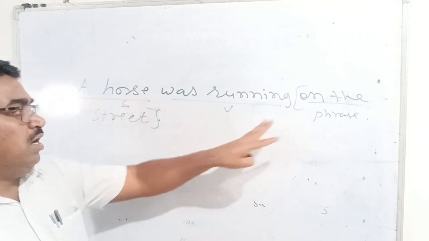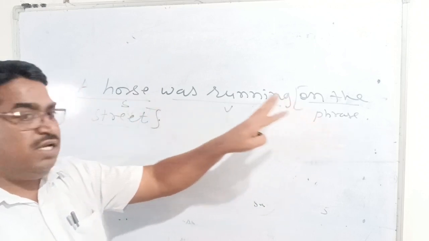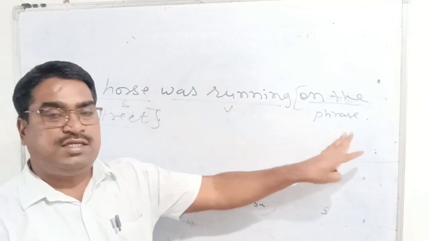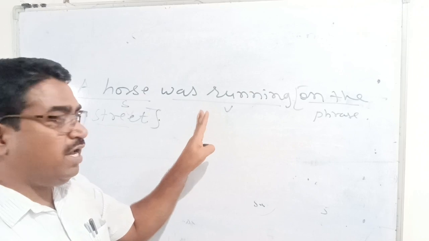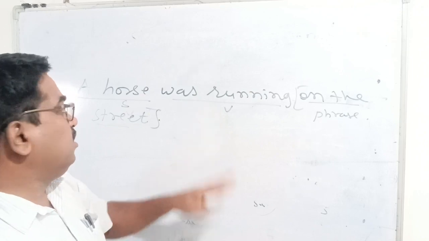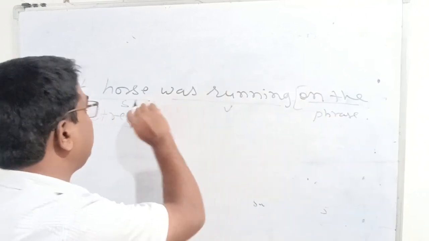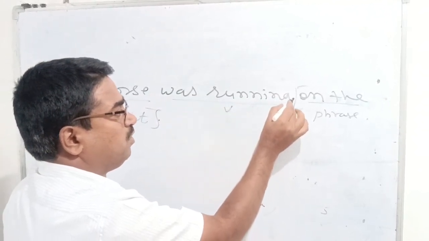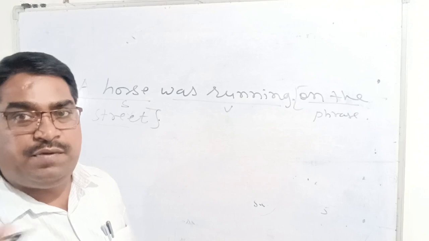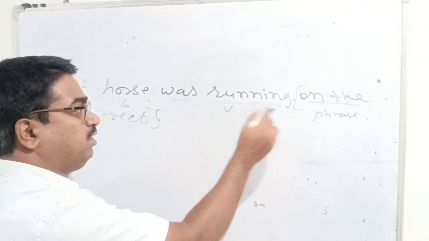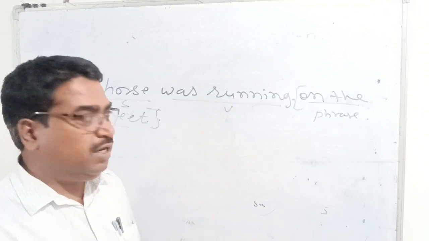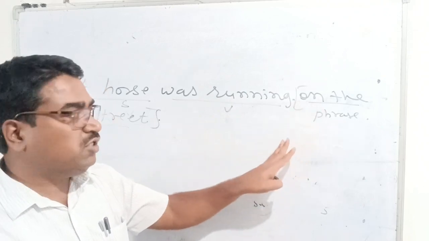So in this way, you can find a phrase in a clause, but you cannot find a clause in a phrase. It means a phrase is part of a clause, right? Even without the phrase, the meaning is complete. "A horse was running," and if we put a full stop here, we still get meaning. The phrase is not compulsory for a clause to make its meaning. It is supportive, complementary. Understood?